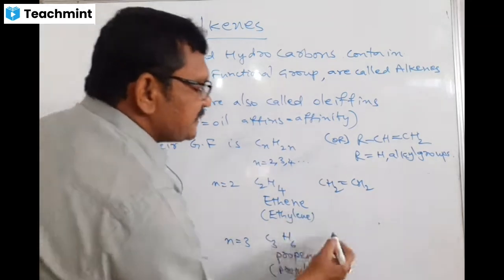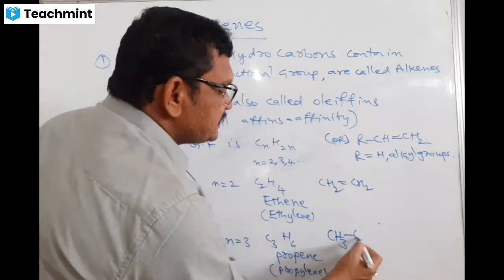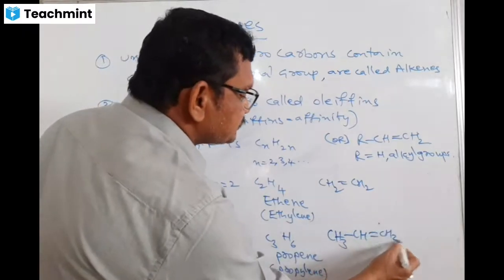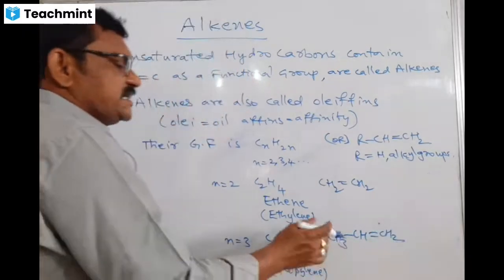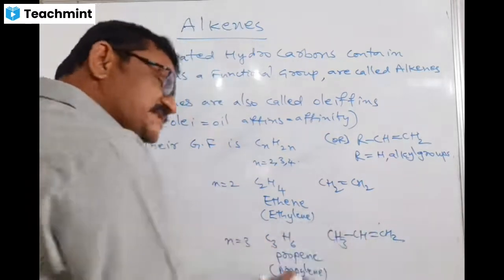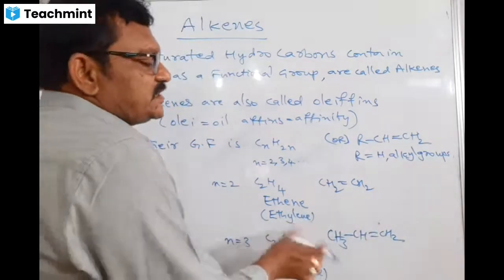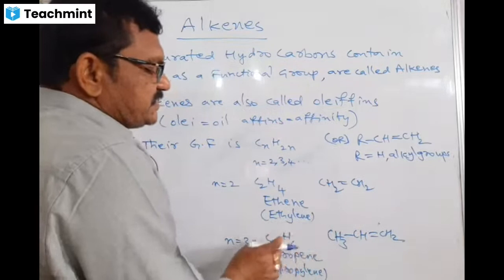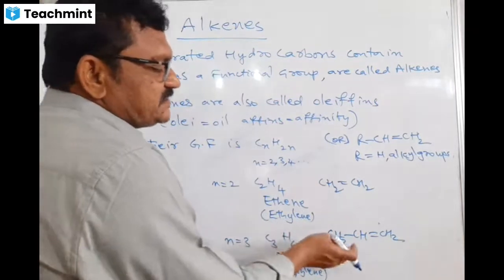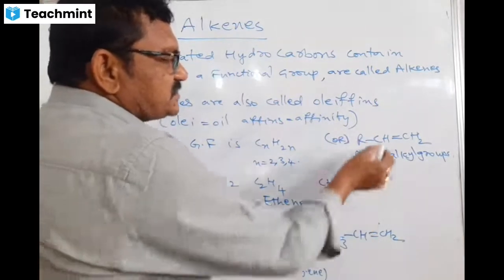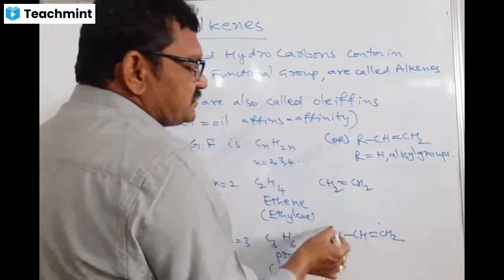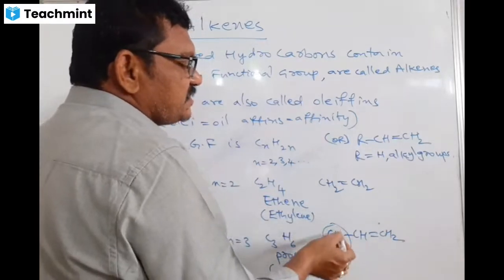I am writing the expanded structure like this: CH3, CH double bond CH2. This is a condensed formula, and you can expand it like this. Now observe that CH double bond CH2 is common. Here CH3 means an alkyl group.